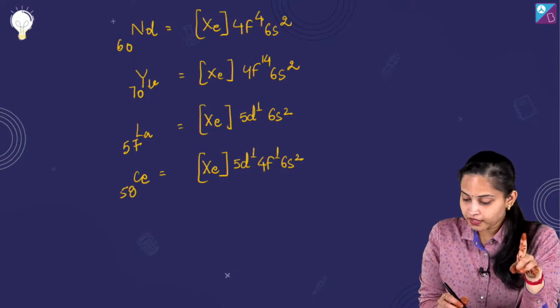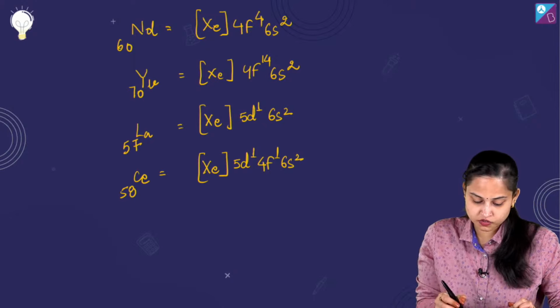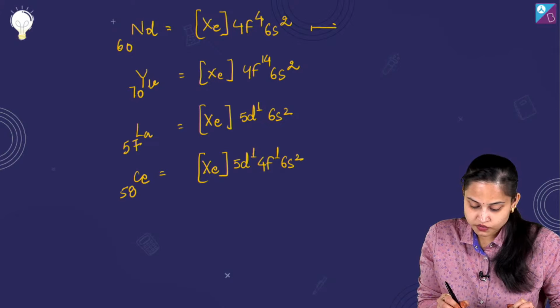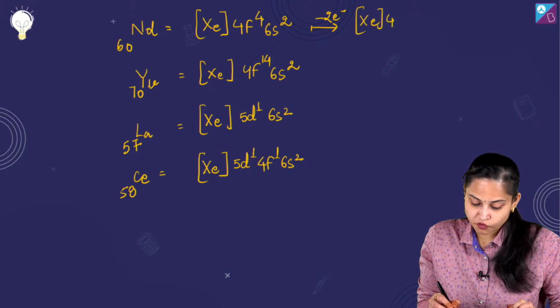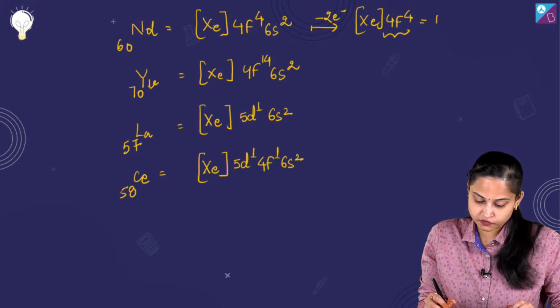Fine. And we are asking for the lanthanide that is going to exhibit +2 oxidation state. If I talk about +2 oxidation state, that means loss of 2 electrons. So for Nd2+ it is xenon and 4f4, so it's paramagnetic, not diamagnetic in nature. Fine, this is the electronic configuration I'm talking about for Nd 2 positive.